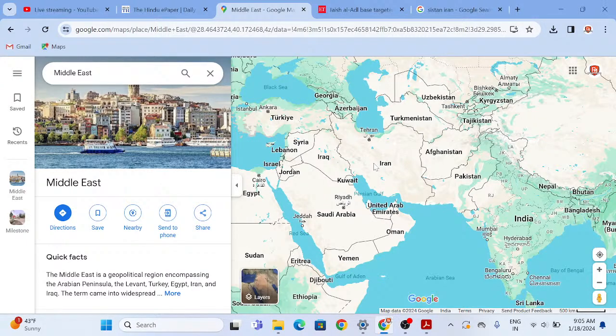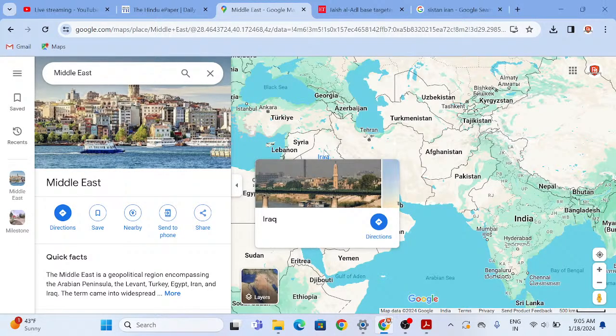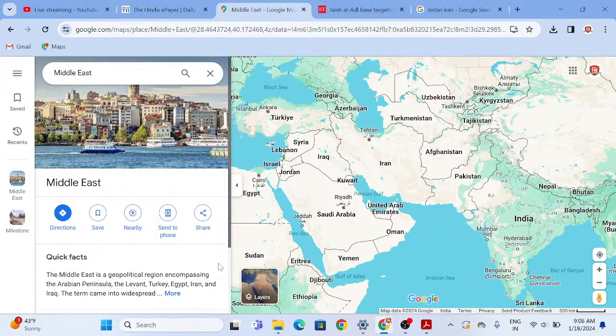As we can see, against Pakistan, it is the Jaish al-Adl, which is the Army of Justice. If we talk about Iran, they have conducted strikes against Iraq, basically against Israel. And when we talk about Syria, they have conducted strikes against ISIS, right?